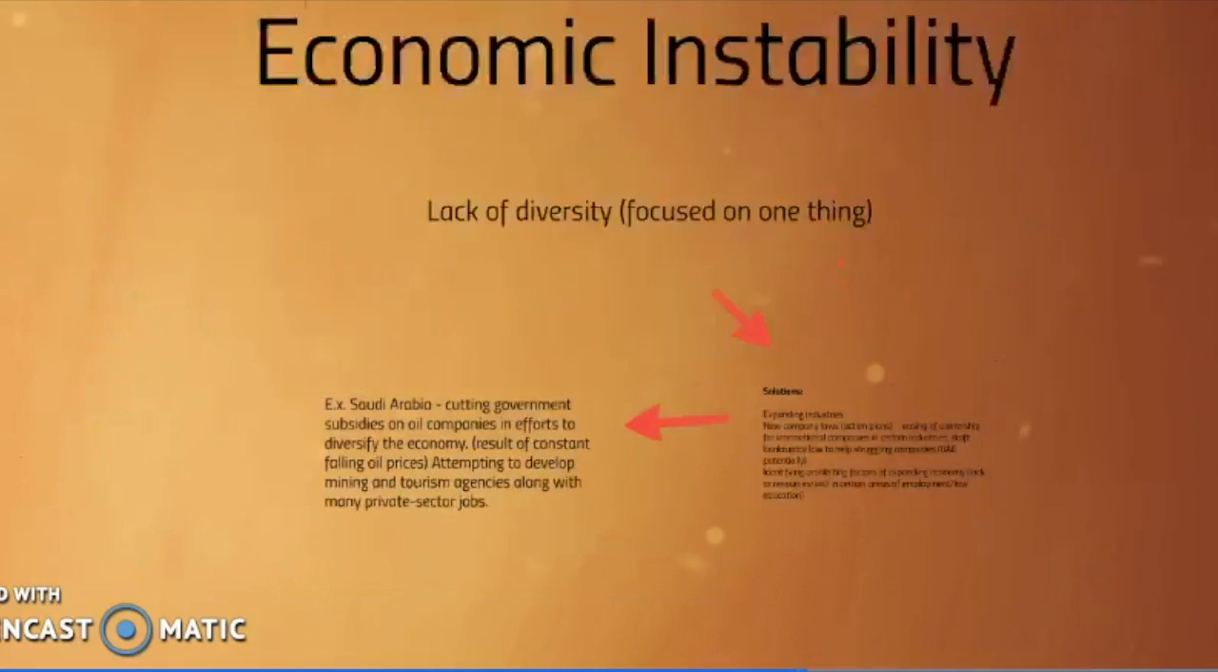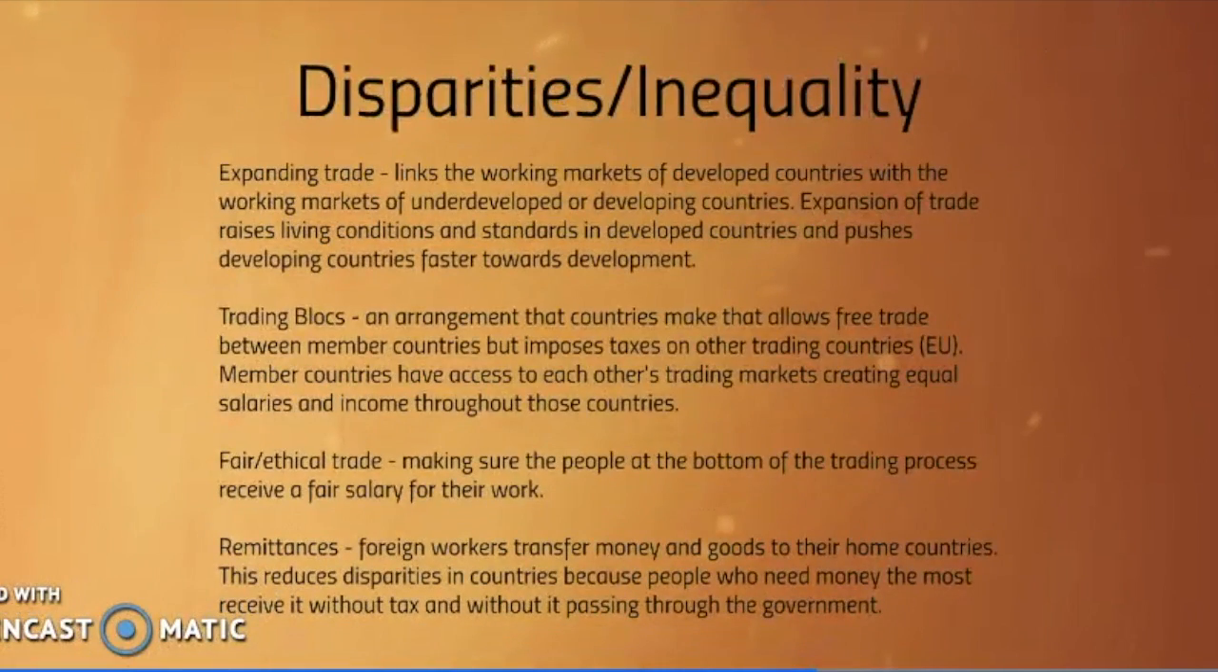Finally, some solutions for disparity and inequality include expanding the trade in a country because trade links the working markets of developed countries with the working markets of underdeveloped or developing countries. So expansion of trade raises living conditions and standards in developed countries, but it also pushes developing countries faster towards development because they're working to keep up with those they're trading with.